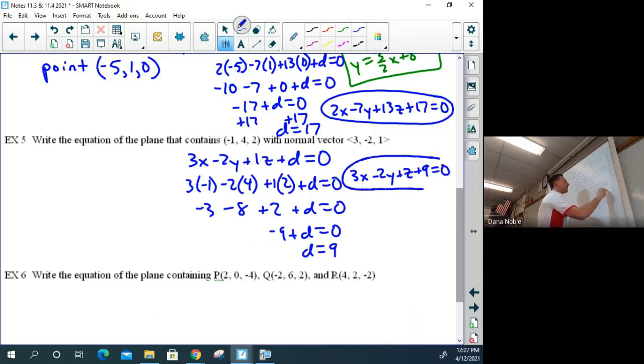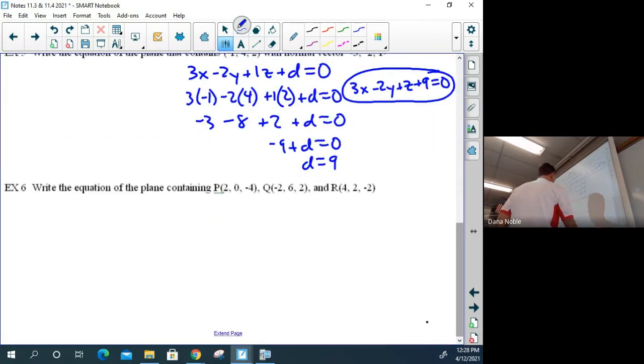Now, it is possible that you might see the answer written with the d value on the other side, where they've actually subtracted or added it over. It is possible you could see an answer show up that way. Okay? All right. Let's step up our game here with example 6.